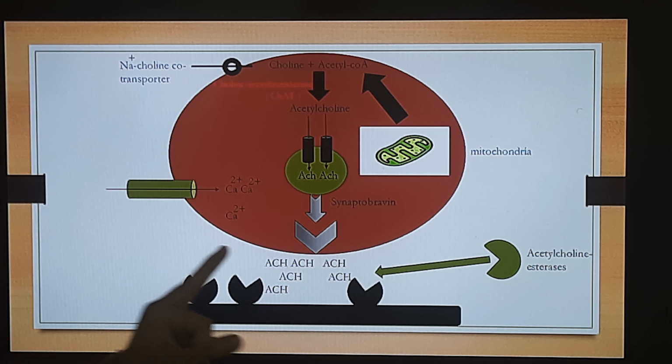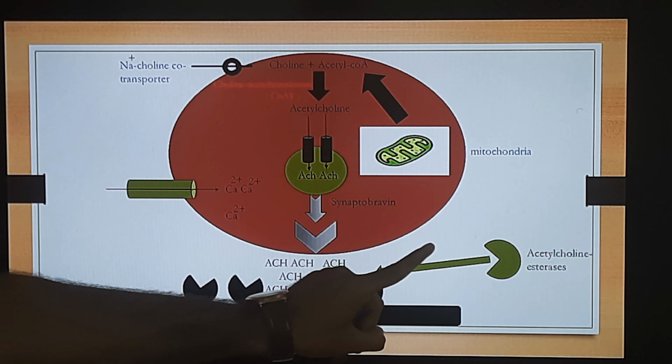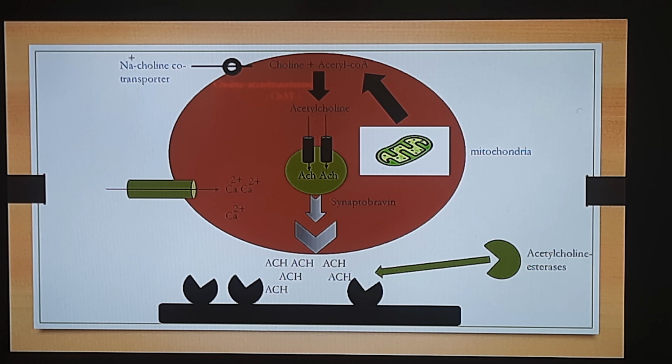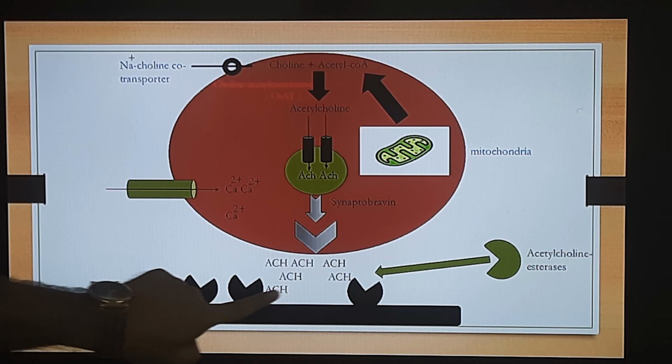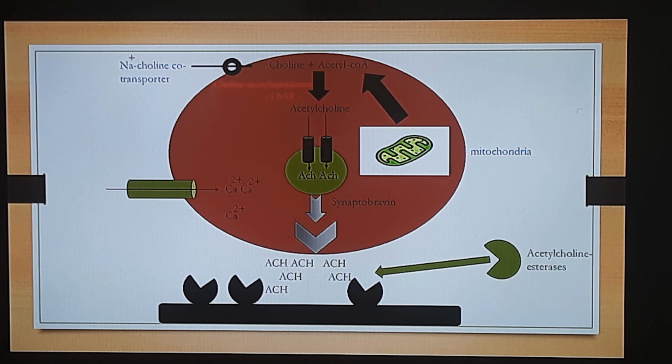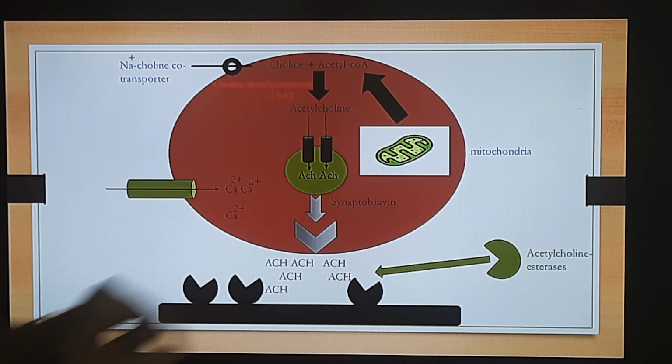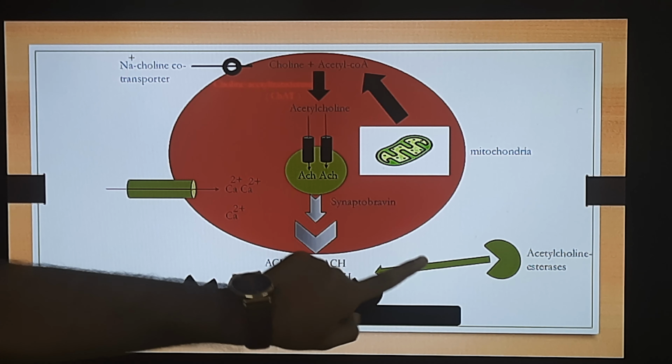अगर हमने ये acetylcholine esterases की activity को अगर हमने inhibit कर दिया, do you think that this particular enzyme will be able to destroy or metabolize our acetylcholine which is present in the synapse? The answer is no. Why? Simply because we have blocked the activity of this particular enzyme.